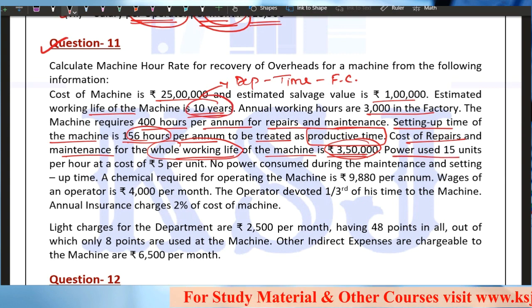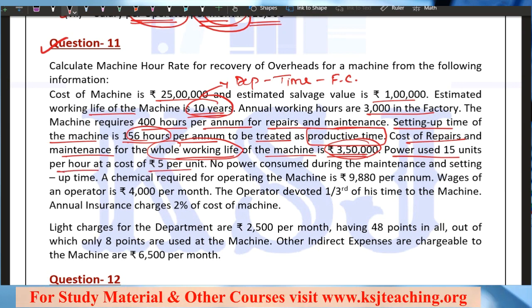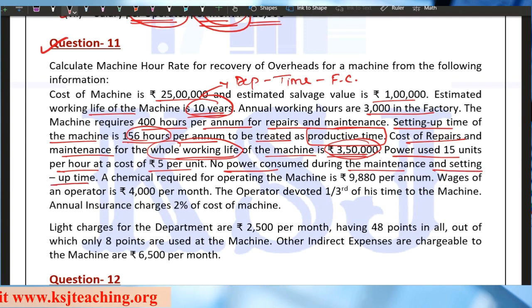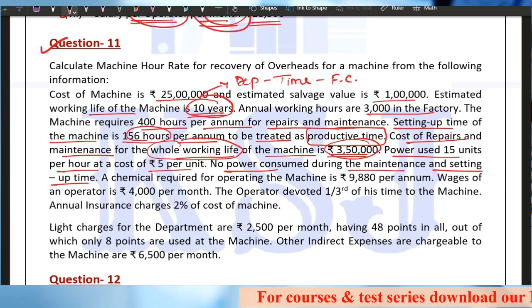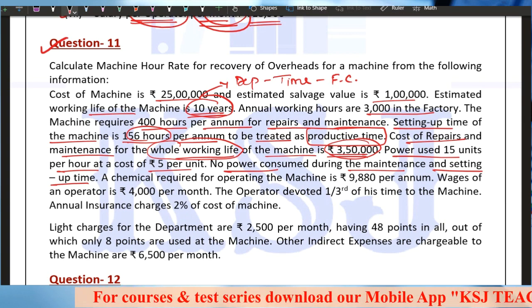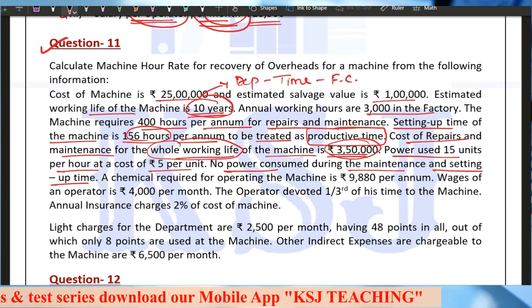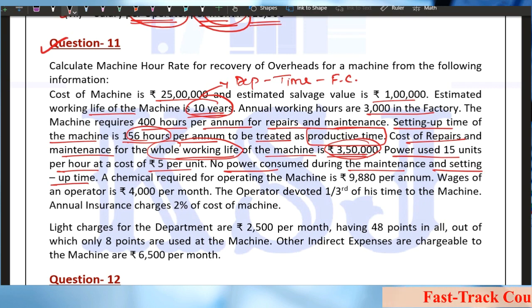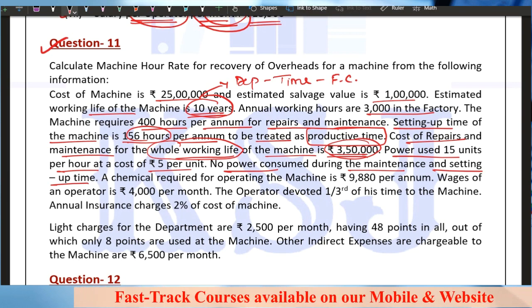Power used is 15 units per hour at a cost of 5 per unit. No issues in that. No power is consumed during the maintenance and setting up time. So he has clearly given in the question that no power is consumed during the maintenance. During the maintenance, we always understand, sir, because it is unproductive time, right? But because the setup time is given as productive, even then there is no power consumption during the setup time. Now, if this line is not given in the question, what to do, sir? Even if this line is not given in the question, you have to assume that no power is consumed during the maintenance and setup time.